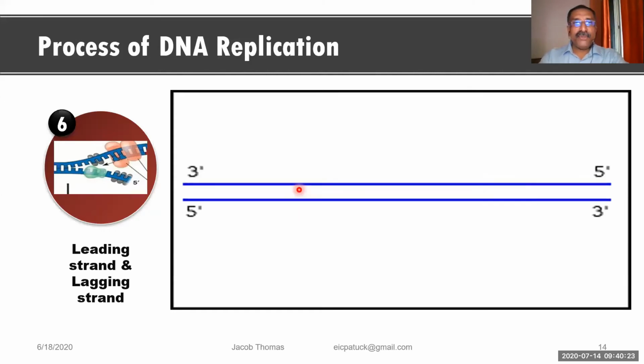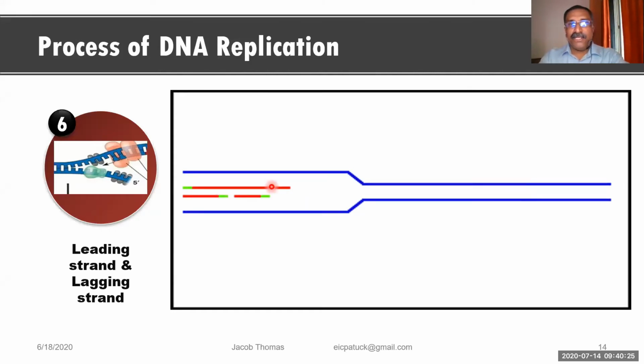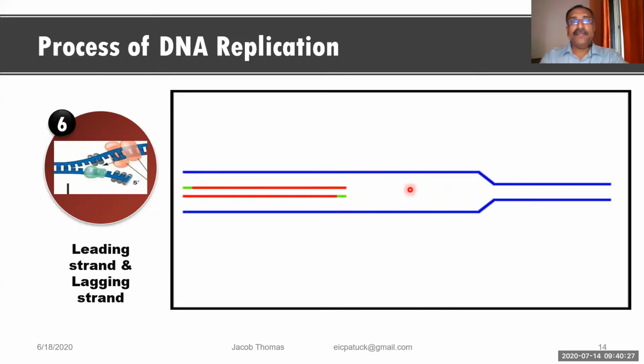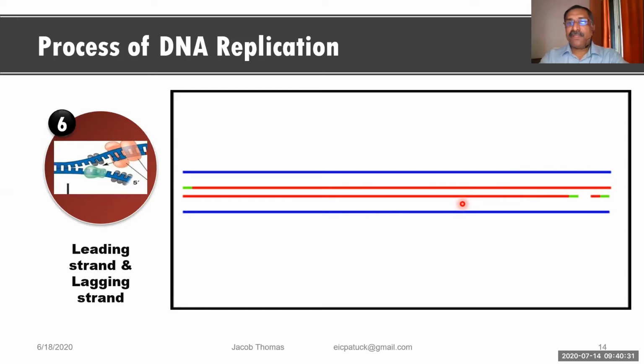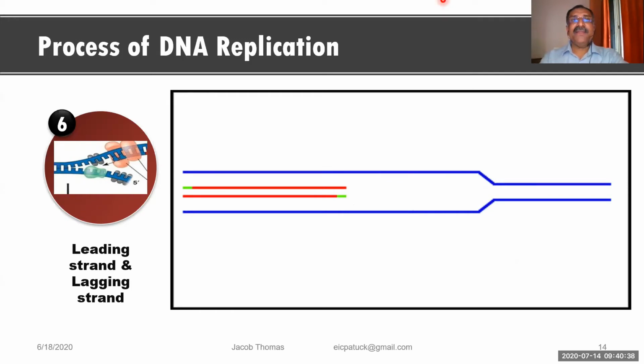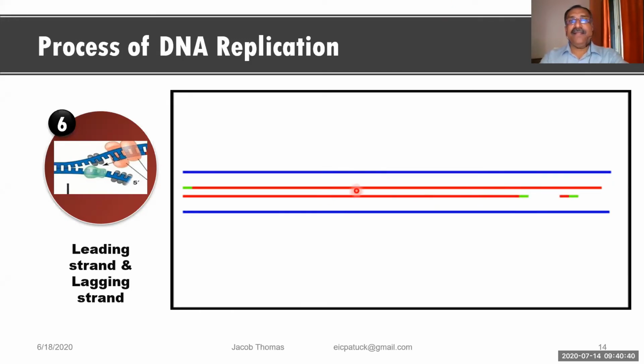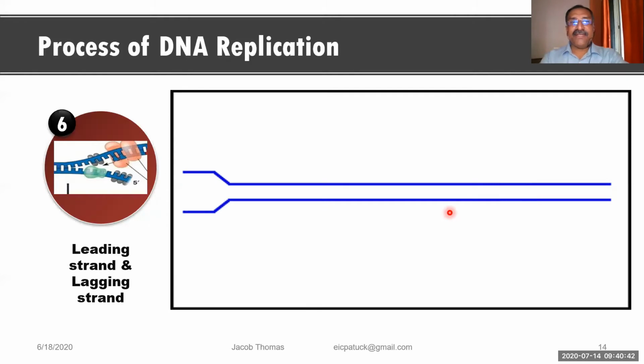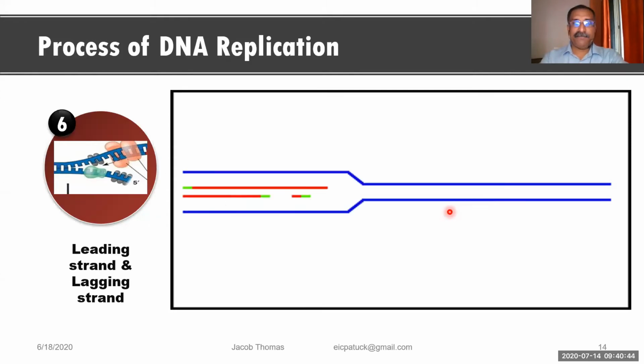So one strand is synthesized continuously without any break. In the other strand, small fragments are formed, and later on the fragments are getting joined. Accordingly, one strand is synthesized continuously, and the other strand is synthesized discontinuously.